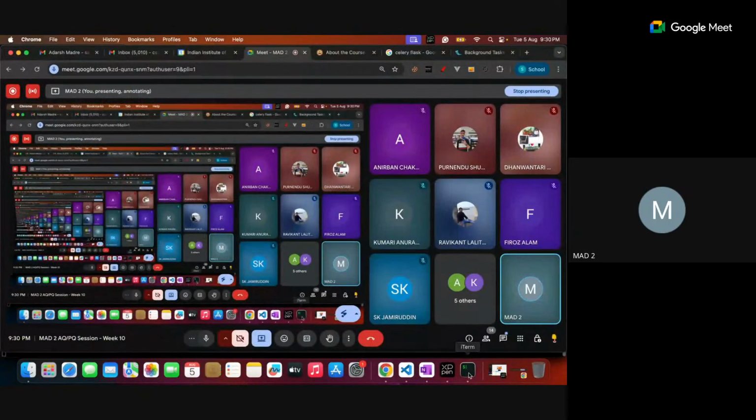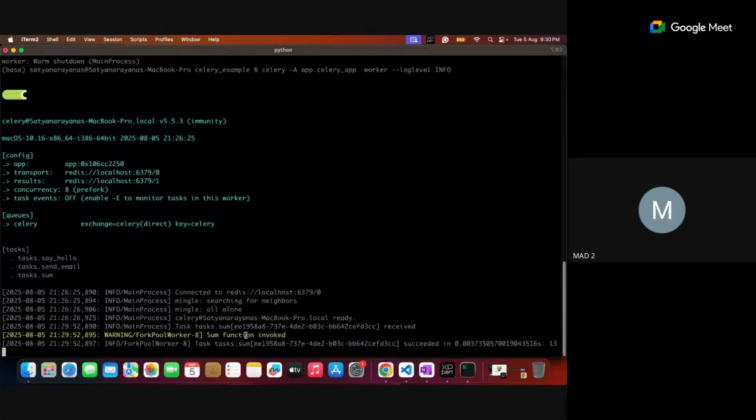So the sum function is invoked. You can see that there is a unique ID generated. Do you see this one? A particular ID is generated, and it is succeeded. So whatever succeeded status we got, and maybe the time it took, how much time it required. The 13 result also we got.